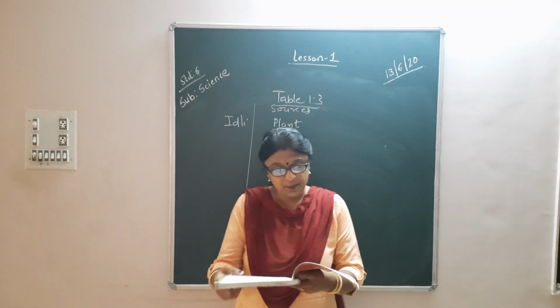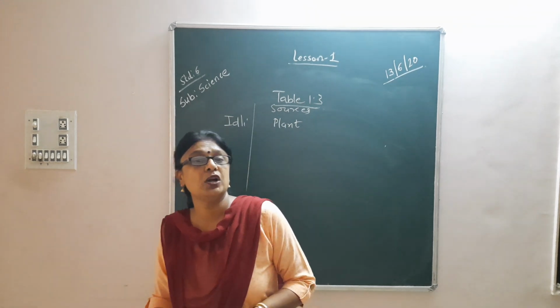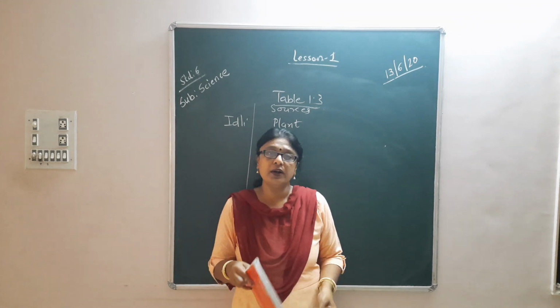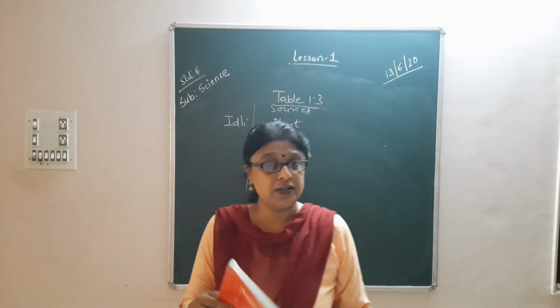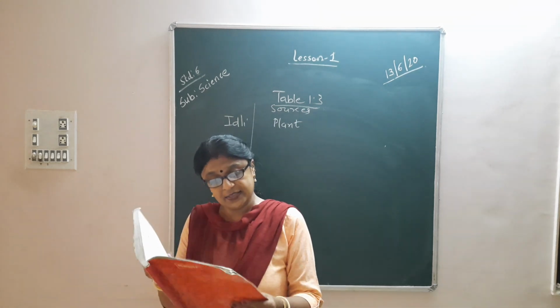So now if you write the sources, you get the rice from the plant, the urad dal again from the plant, then salt. You get salt from the sea, and then water. Water you get from the rain. So these are the sources, from where you get the particular thing.